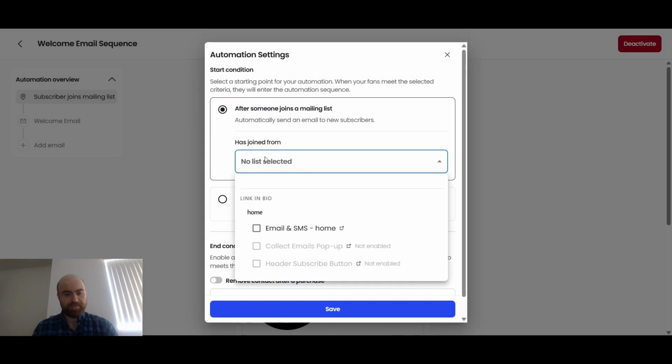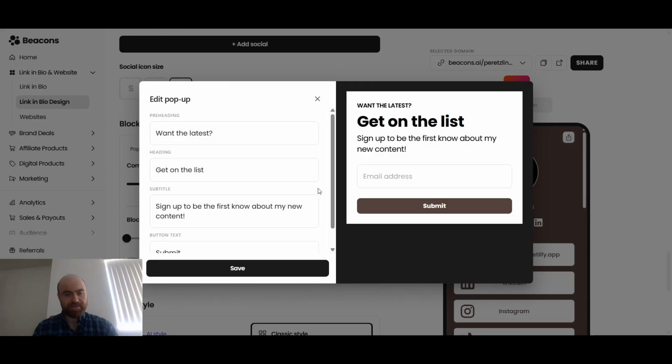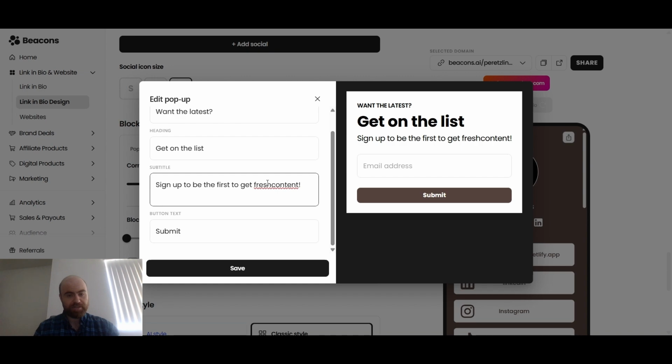So we can activate collect emails. Want the latest? Get on the list. Sign up to be the first to know about fresh content. First to get fresh content.